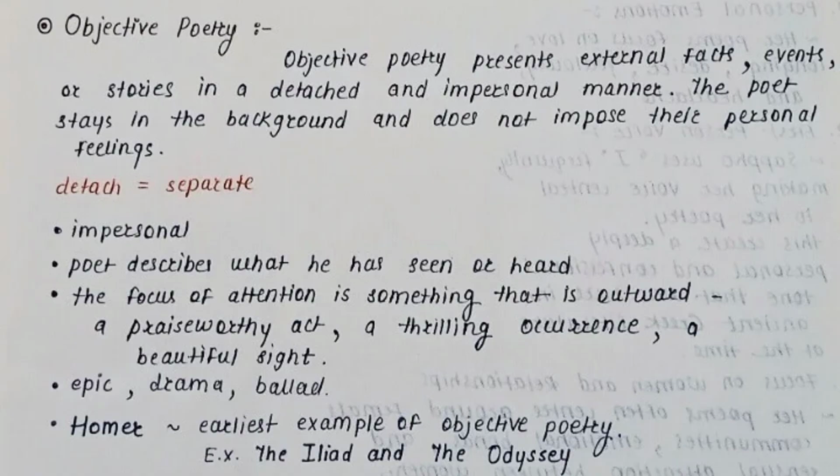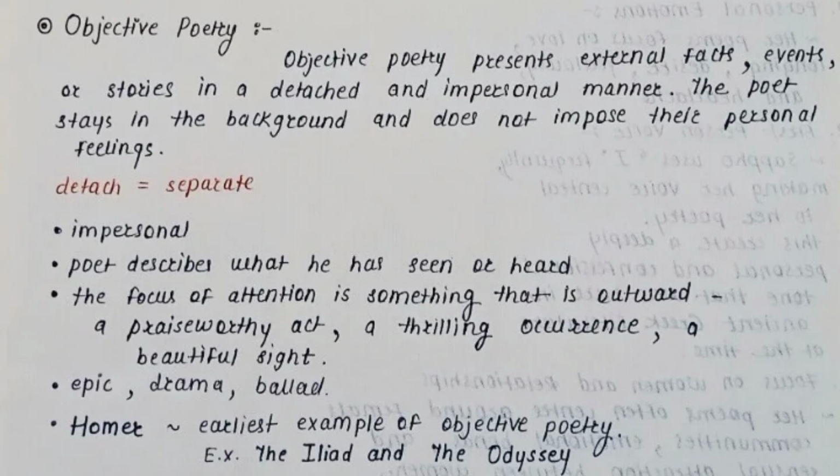The focus is always outward: a heroic act, a thrilling battle, a beautiful scene, or an important event. Examples of objective poetry include epic, drama, and ballad. One of the earliest and greatest examples comes from Homer, the ancient Greek poet. His epics, the Iliad and the Odyssey, tell grand stories of war, adventure, and heroism, all narrated in an impersonal and timeless way.